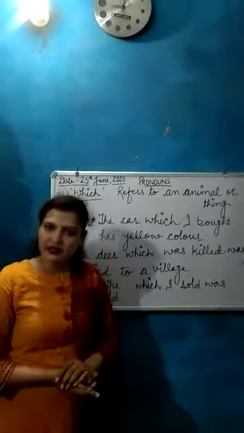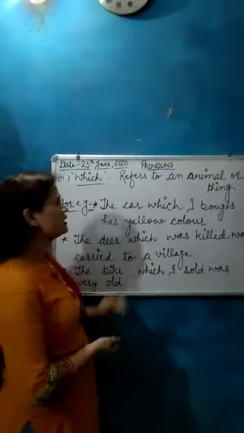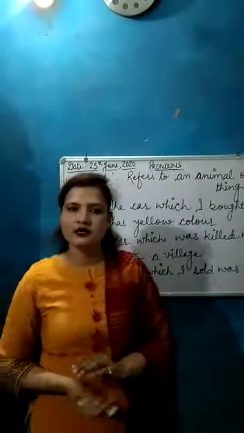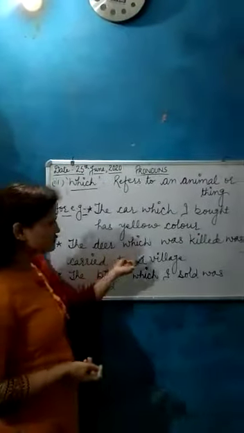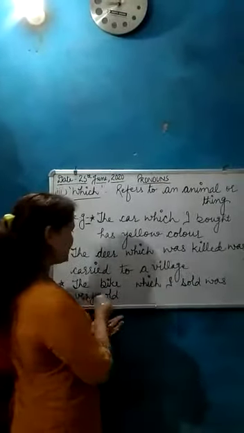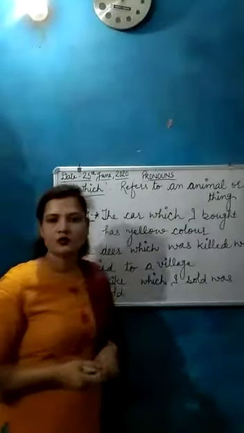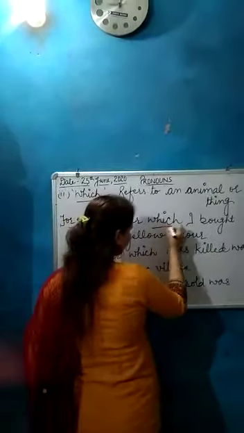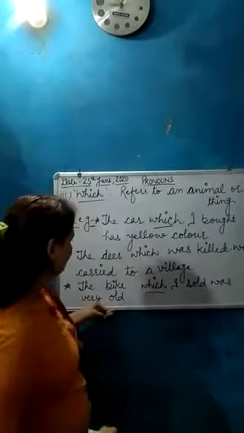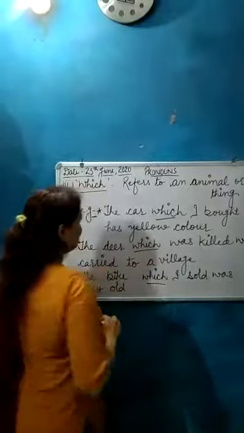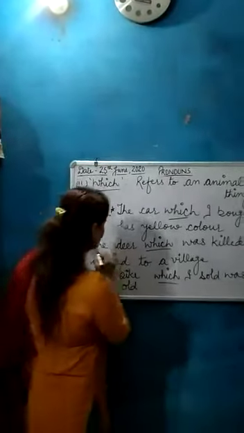The next one is which, which refers to an animal or thing. For example, the car which I bought is yellow in color. The deer which was killed was carried to a village. The bike which I sold was very old. In the first and third examples, we use which for a thing, and in the second example we use which for an animal, and that is the deer.